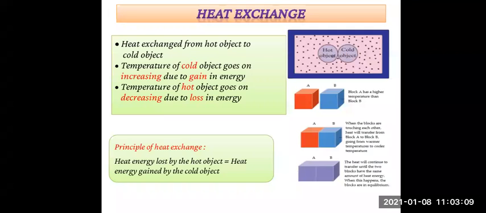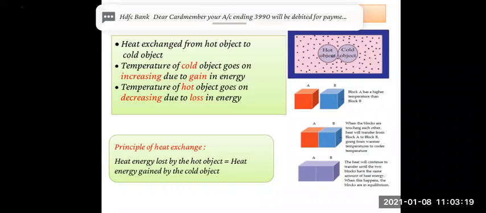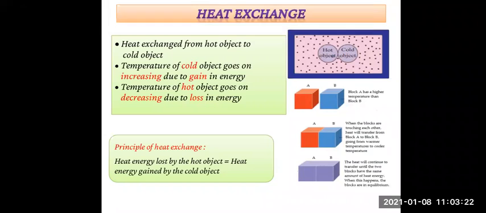When heat is exchanged between them, the temperature of the cold object goes on increasing due to gain of energy, and the temperature of the hot object goes on decreasing due to loss of energy.